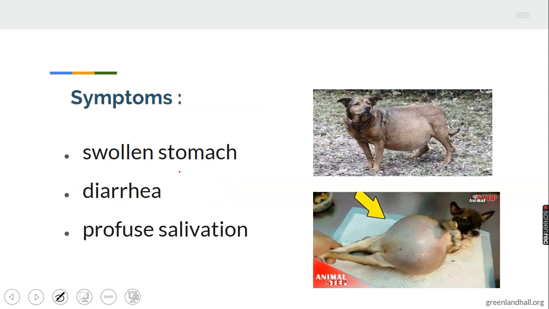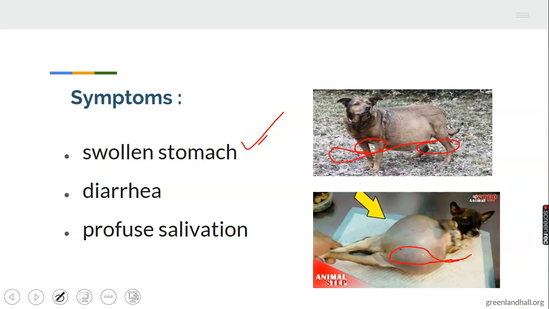Let's see the symptoms of bloat. 1. Swollen stomach. Because gas has accumulated in the stomach of these ruminant animals, the animal definitely will have a swollen stomach. When a farmer notices that the stomach of his domestic animal is swollen, such a farmer should suspect bloat as the disease that has affected the animal.